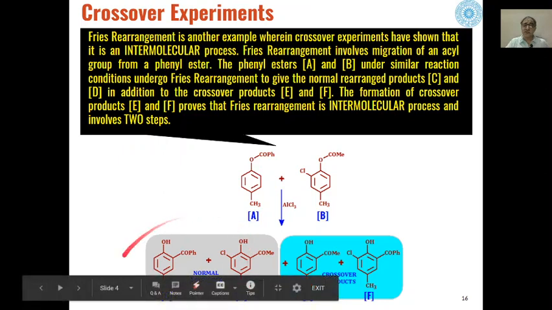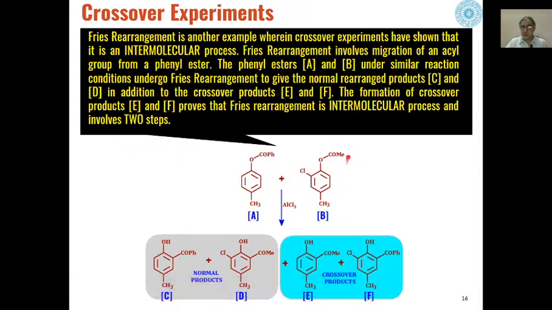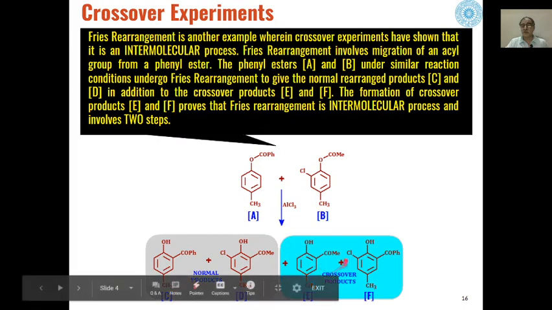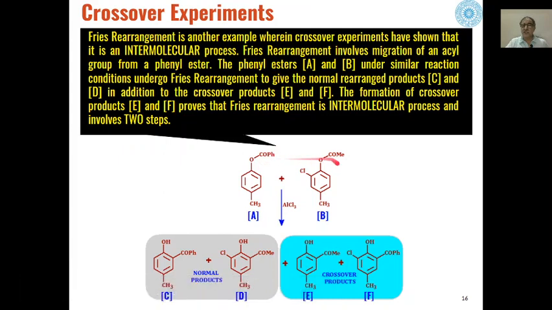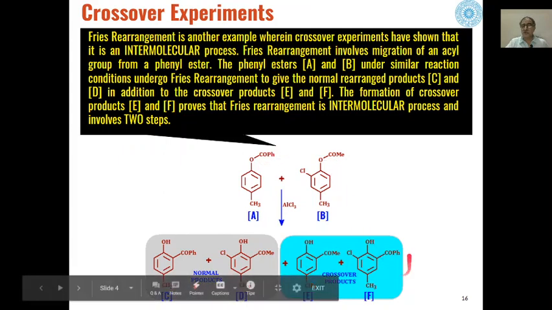But in addition to the normal products, in this case we are also getting crossover products. Crossover product means that this part of the molecule gets attached to this molecule and we get this as the product, and this part of the molecule gets attached to this position and we get this as the product.